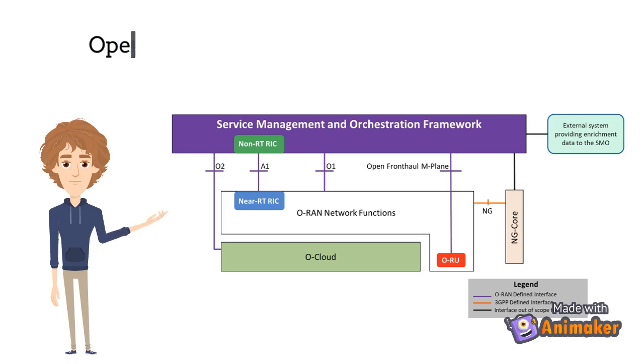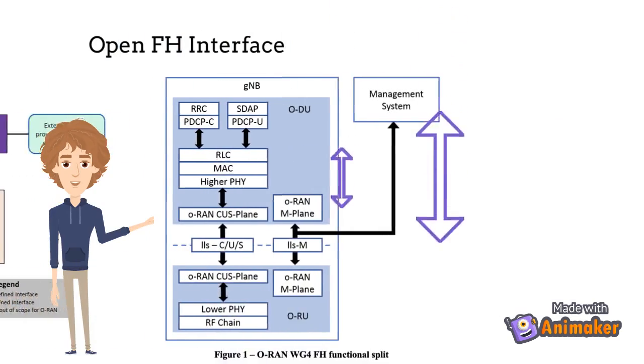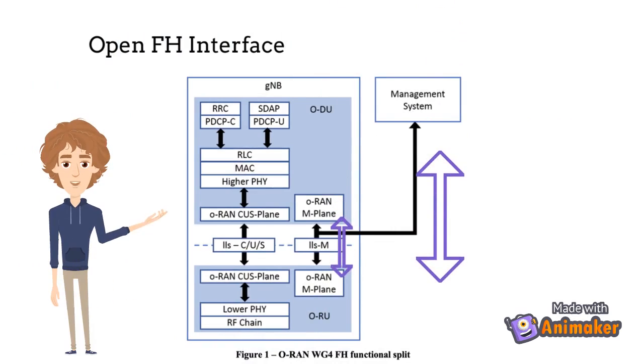Next is the Open Fronthaul interface. The lower layer split M plane, LLS-M, facilitates the initialization, configuration and management of the O-RU to support the stated functional split. The O-RAN fronthaul specification addresses the lower layer functional split referred to as the O-RAN control, user and synchronization CUS plane. It has 3 parts: control, user and synchronization plane.